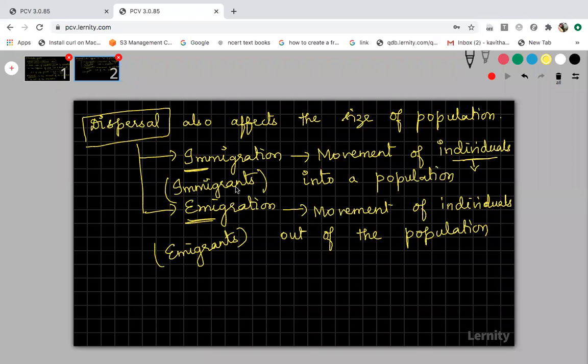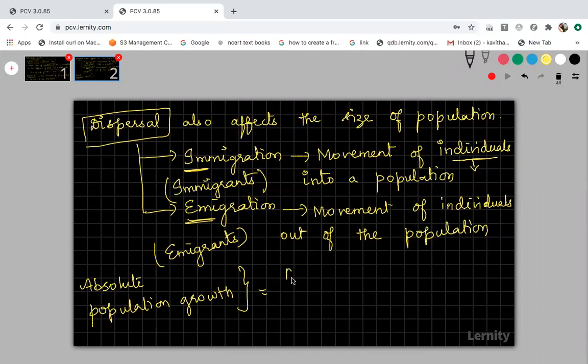Okay, now using this immigration and emigration value, you can calculate the absolute population growth. Now the formula for absolute population growth is equal to, how can you calculate? You know, birth rate is always added to the population and death rate will be deleted from the population. And here you just compare, the immigrants will be added to the population and emigrants will be deleted from the population. So how can you calculate the absolute population growth?